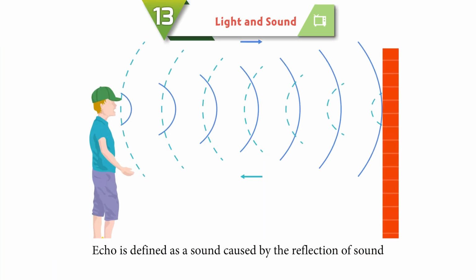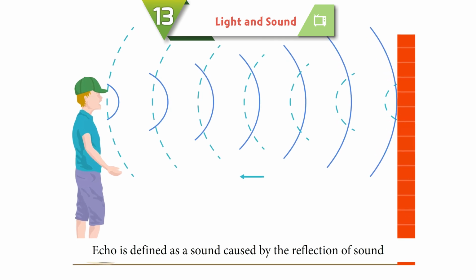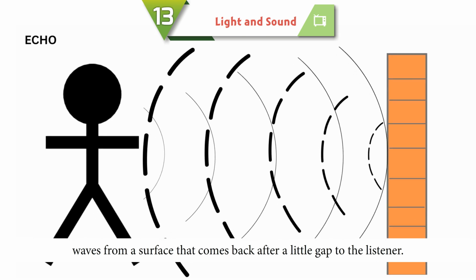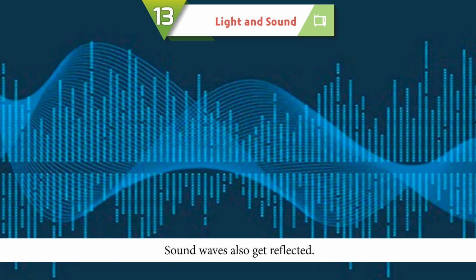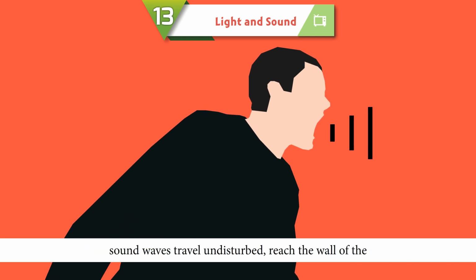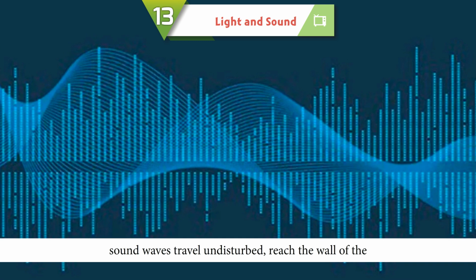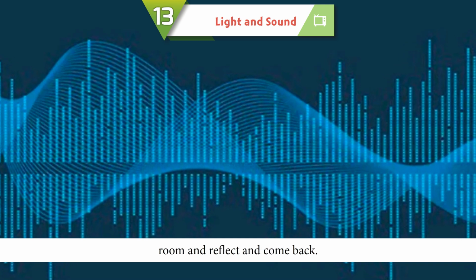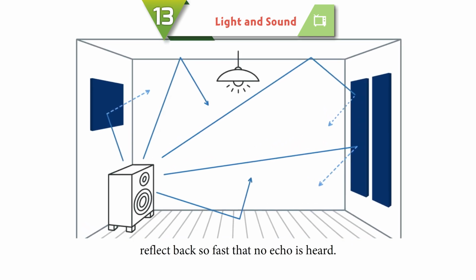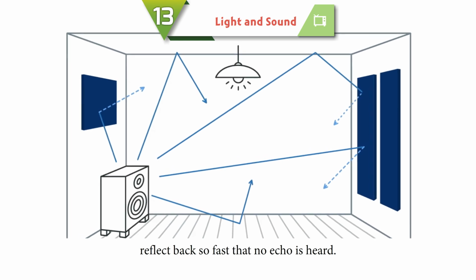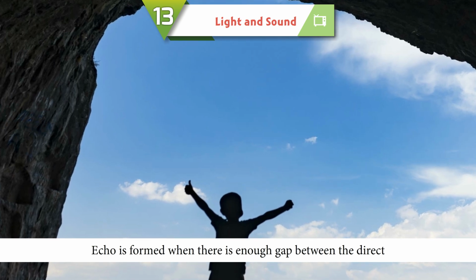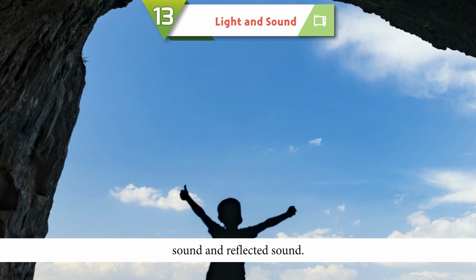Echo. Echo is defined as a sound caused by the reflection of sound waves from a surface that comes back after a little gap to the listener. Sound waves also get reflected when you clap or speak loudly in a room that is totally empty. Sound waves travel undisturbed, reach the wall of the room, reflect and come back. When you speak in a room full of furniture, the sound waves reflect back so fast that no echo is heard. Echo is formed when there is enough gap between the direct sound and reflected sound.